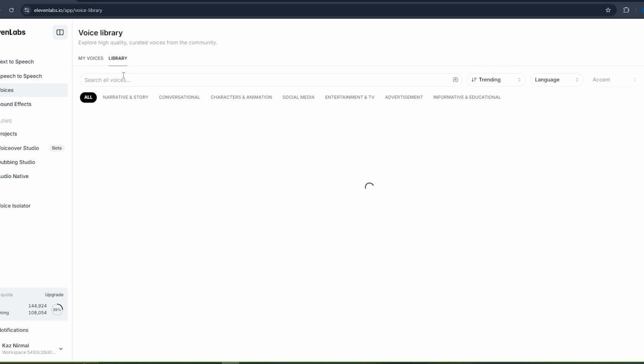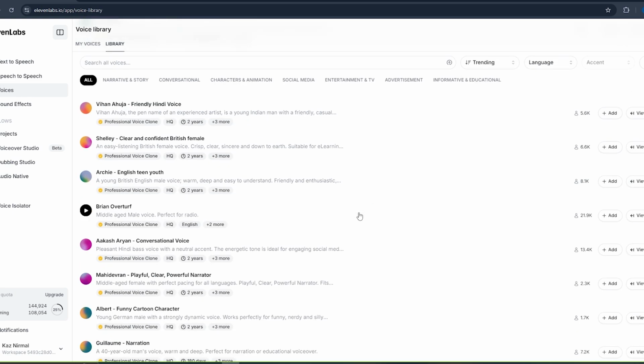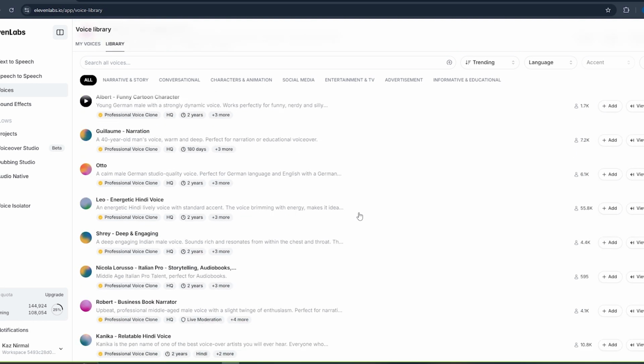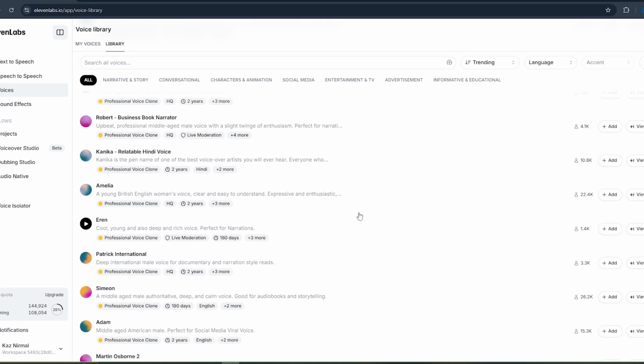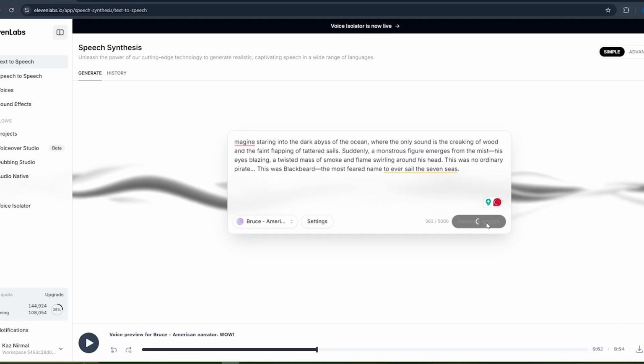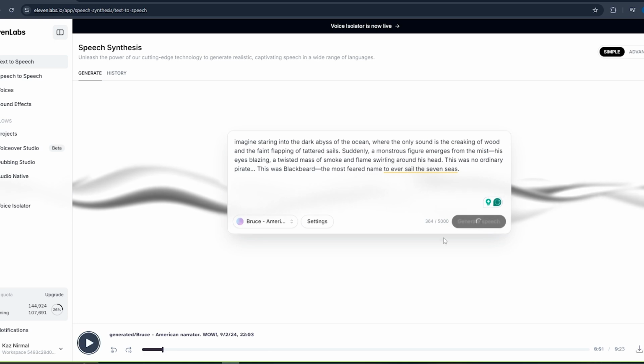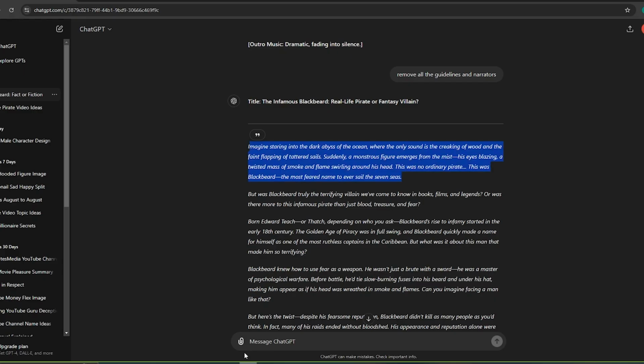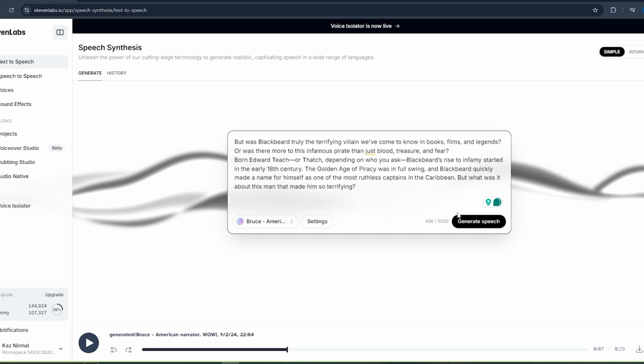11 Labs has hundreds of AI-generated voices. Make sure to select a good voice that is suitable to narrate a fantasy story in an interesting way to your audience. So, check for the best AI voice and generate voiceovers for your video script. And don't copy the whole script at once. Make sure to copy it part by part and generate voiceovers.